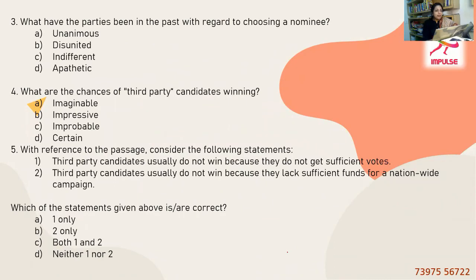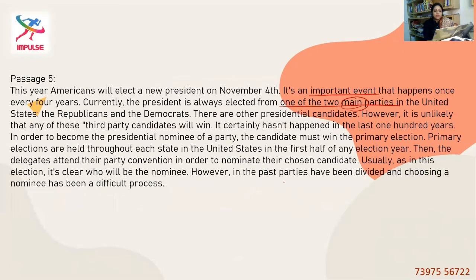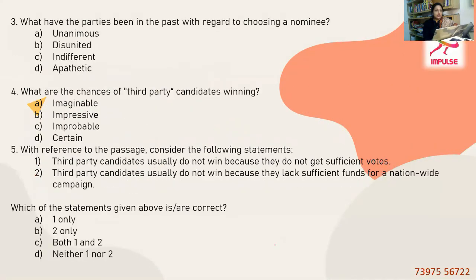What have the parties been in the past with regard to choosing a nominee? The last statement says in the past parties have been divided. So let's see the synonym of divided. Unanimous means together. Disunited, so it's definitely option B. They were disunited. Indifferent is having differences of opinions. Apathetic is again no interest. Apathetic means no interest.